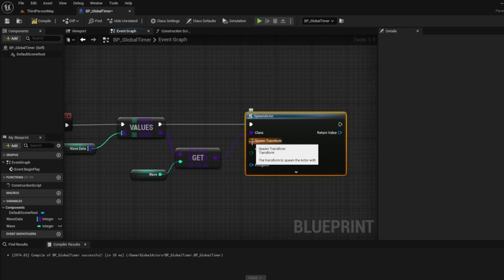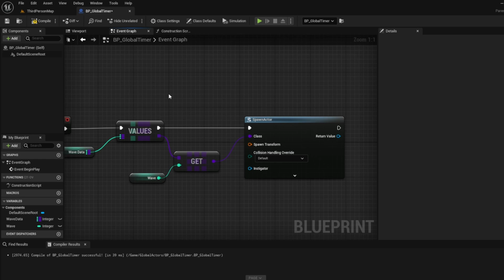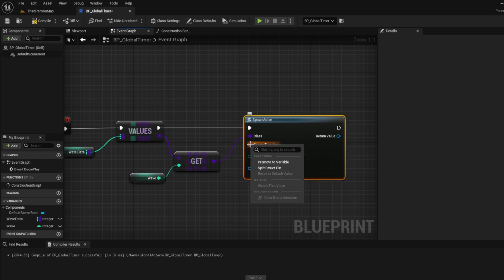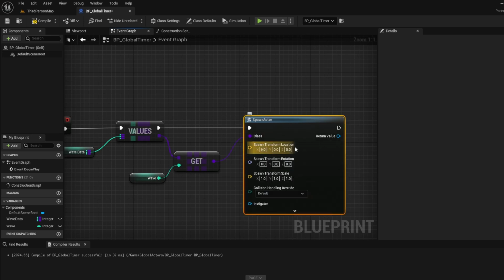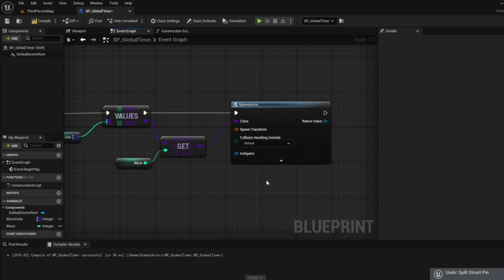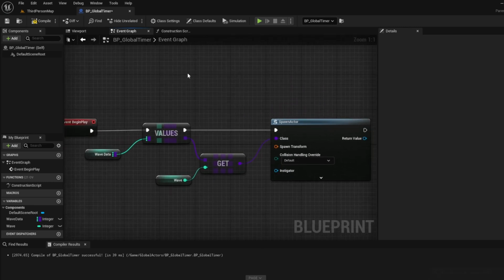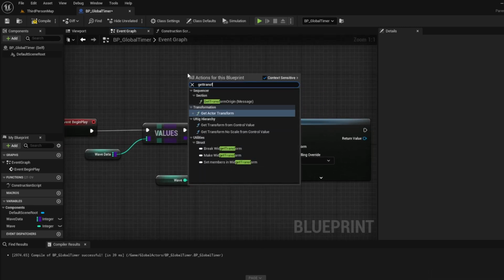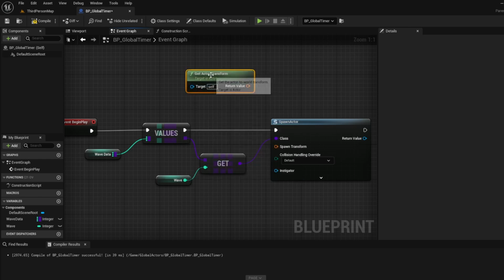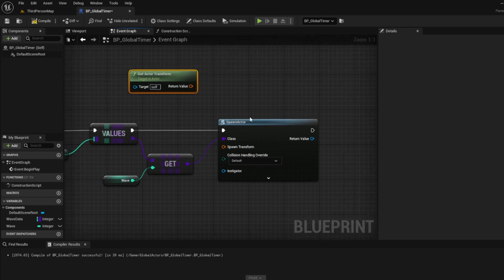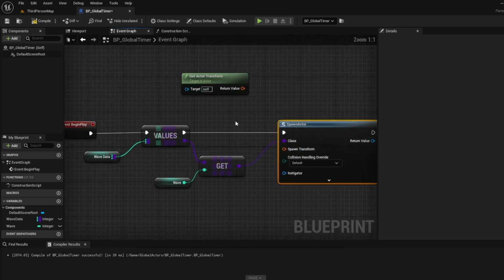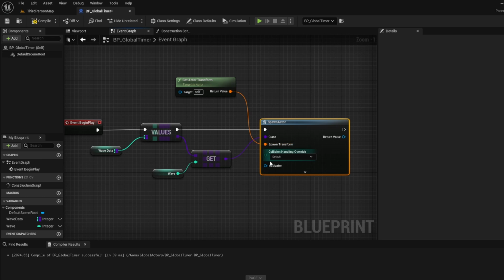We need a transform. Right now, let's get our own transform, which is basically just where are we. If I right-click this and then split it, you'll see it's got my location, my rotation, and my scale. It's just the location, rotation, scale of this actor that we're spawning, how we want it to be. So if we just right-click and get transform, we're now getting the transform of our global timer. We generally wouldn't want to do this. We would want to plug in where we want them to be at, but we don't have anything for that yet, so we're just going to do this temporarily.